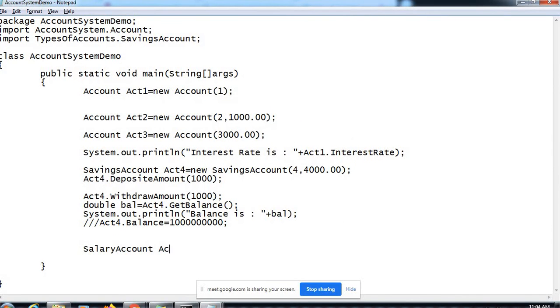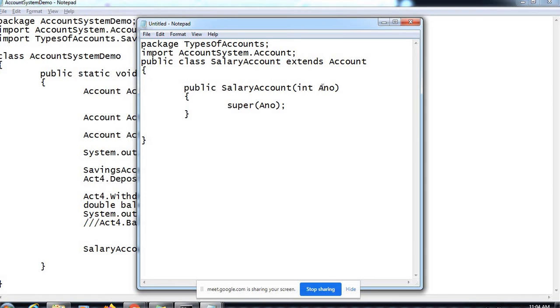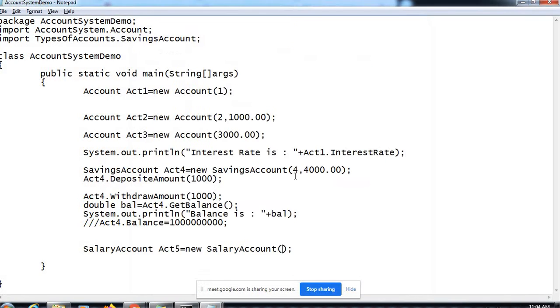Salary account ACT5 equal to new salary account, and for salary account creation we have only one option, that is to send an account number. It is mandatory to mention the account number, without which we cannot create an object of salary account, right?